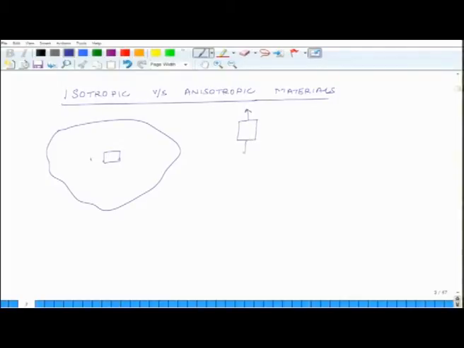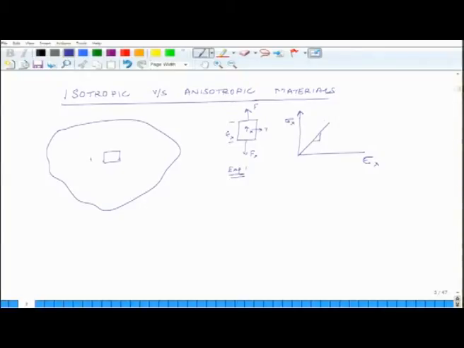In the first case you apply, so let us say this is my x direction and this is my y direction. So, you do several experiments. You do experiment 1, and in this case you apply Fx, that is force, you pull it in the x direction and you measure the strain in x direction and you plot strain in x direction versus stress in x direction, and if the material is linear then the graph will look something like this.